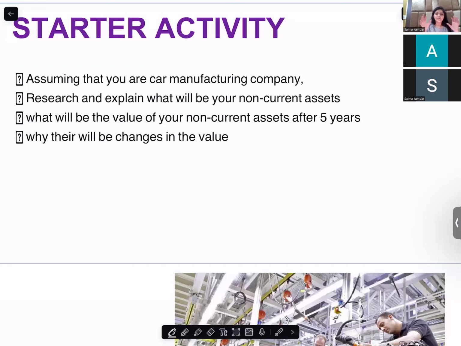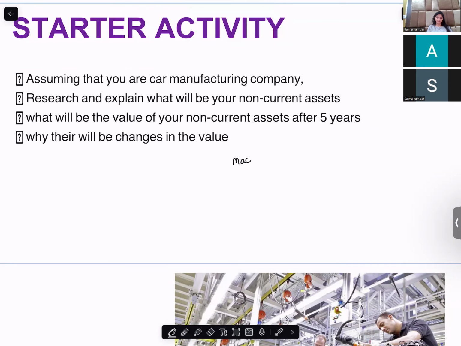So I am doing the very basic explanation of depreciation. What is depreciation? Do you know what is depreciation? Yeah, when the value of an asset decreases throughout its lifetime. Which asset, the value of which asset decreases? Non-current assets. Okay. Say, for example, if you're a car manufacturing company and you have your non-current assets, that